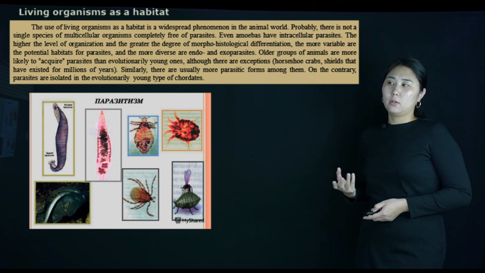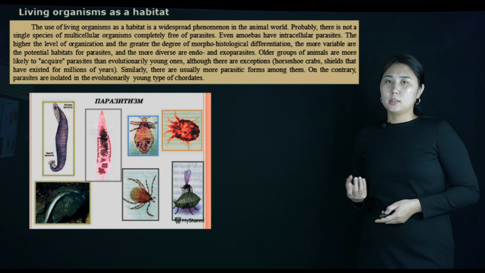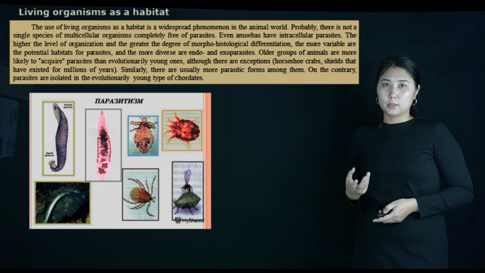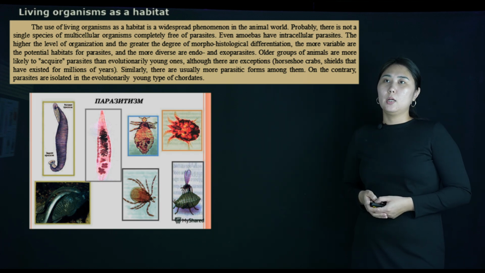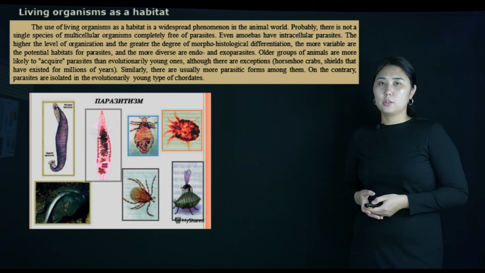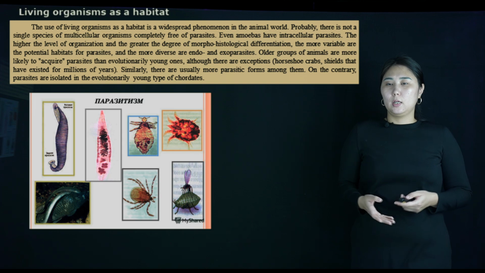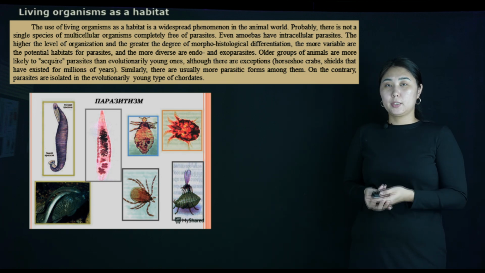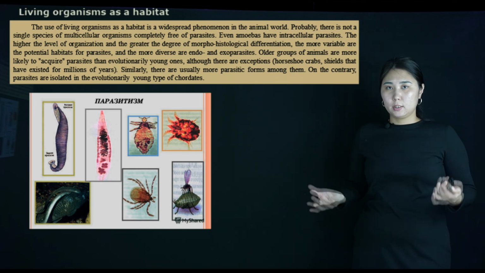Living organisms can be the habitat for parasitic animals. All parasitic animals have hosts. The hosts can be divided into two types: internal hosts and external hosts. These parasitic animals can live in the living organisms for their living, their reproduction, their nutrition, and all their life.